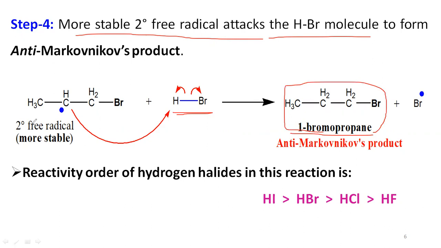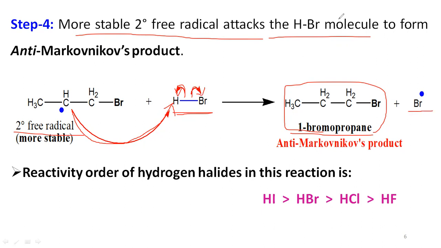So here the carbon which has the free radical forms a bond with the hydrogen of the hydrogen bromide by taking one odd electron from the HBr bond. The remaining odd electron goes onto the bromine, which is produced as a bromine free radical.